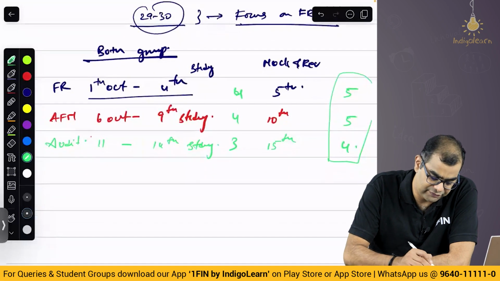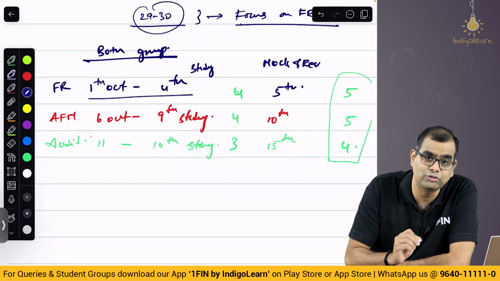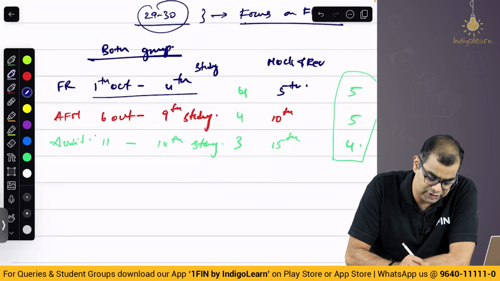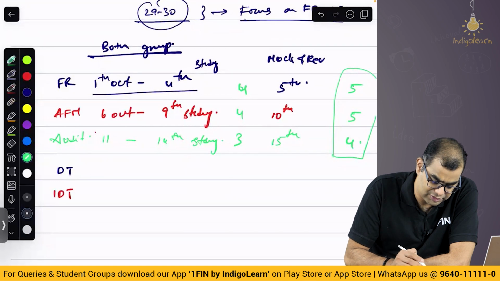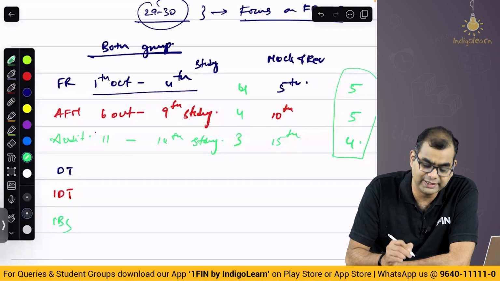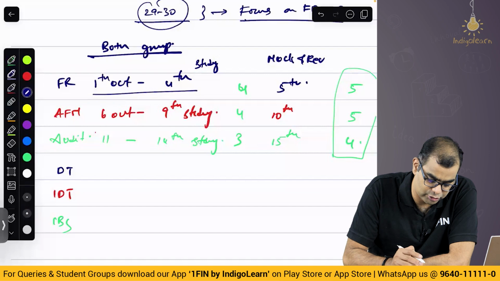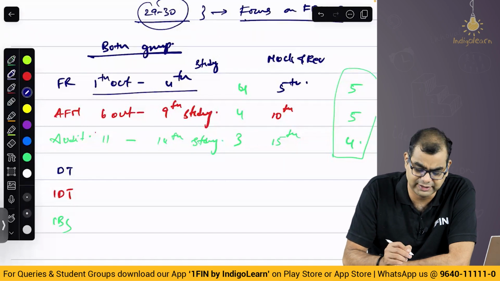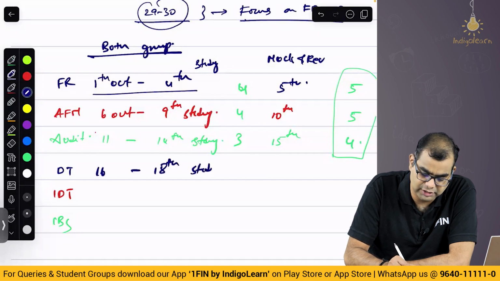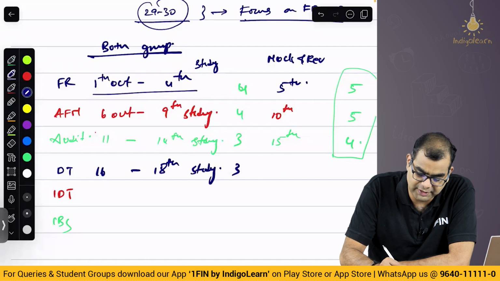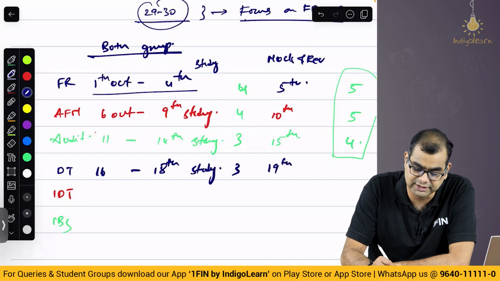Then after finishing audit, you come back to the second group, which is DT, then IDT, then IBS. Now DT and IDT, let us first have a look at what you are going to do. DT is slightly tougher than IDT; IDT is probably easier. So 16th to 18th, please work on DT, which is 3 days, plus on the 19th you take a mock and revise. So again, how many days have you finished? 3 plus 1, 4 days.